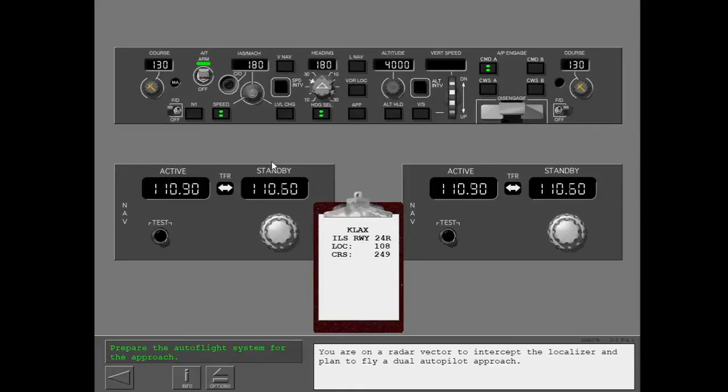You are on a radar vector to intercept the localizer and plan to fly a dual autopilot approach. Set the course selectors to the inbound course, tune the navigation radios to the localizer frequencies, and transfer the frequencies to the active windows.